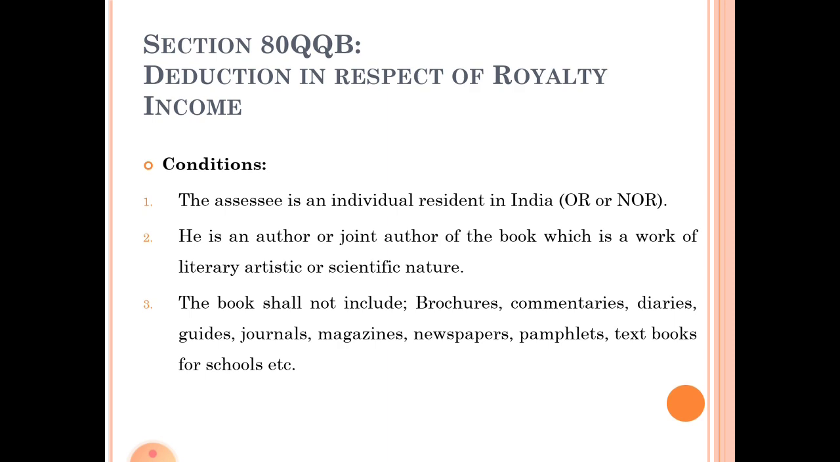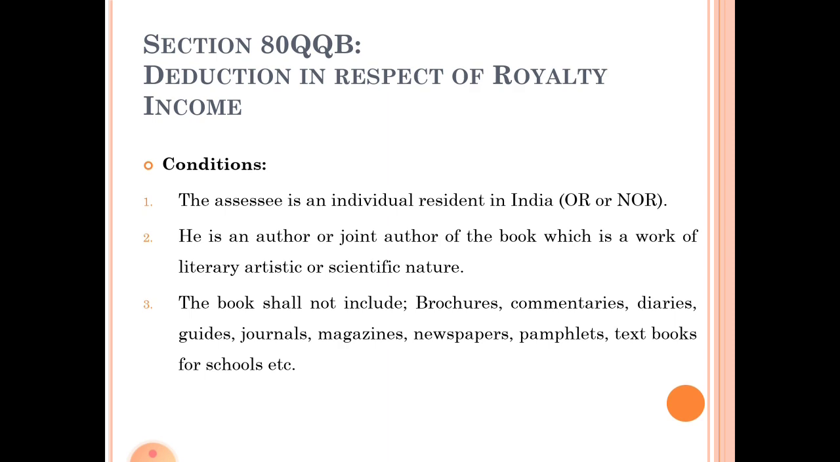His book must be literary, artistic or scientific in nature. The books shall not include the following items. They are brochures, commentaries, diaries, guides, journals, magazines, newspapers, pamphlets, textbooks for schools, etc. These are not considered as books under this section to deduct royalty income.